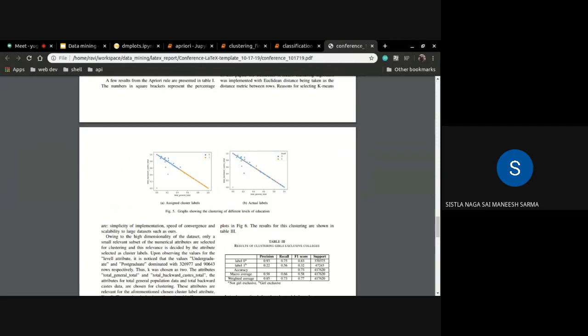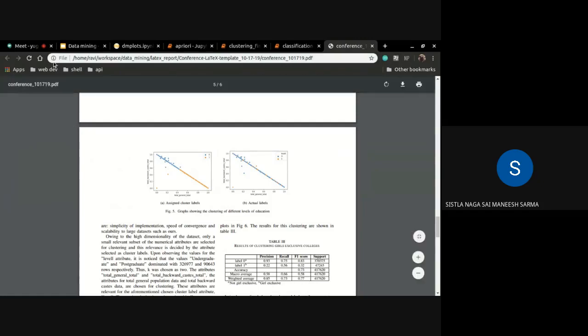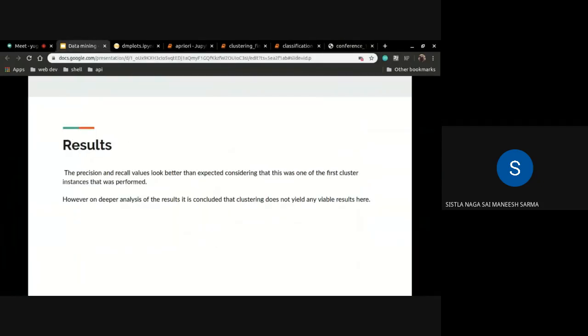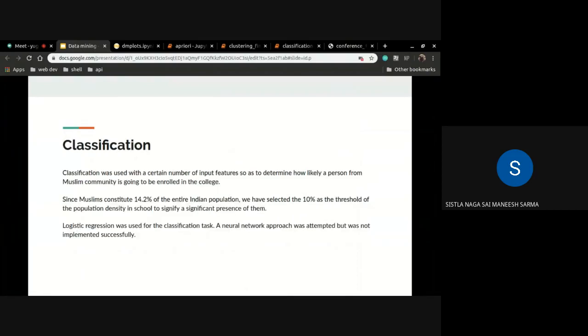And on observing the support counts, we realized that the cluster label attributes are too skewed towards one of the values. Because of this, our dataset didn't have available features to yield a proper decision boundary for unsupervised learning techniques. And Ravi will continue with classification.